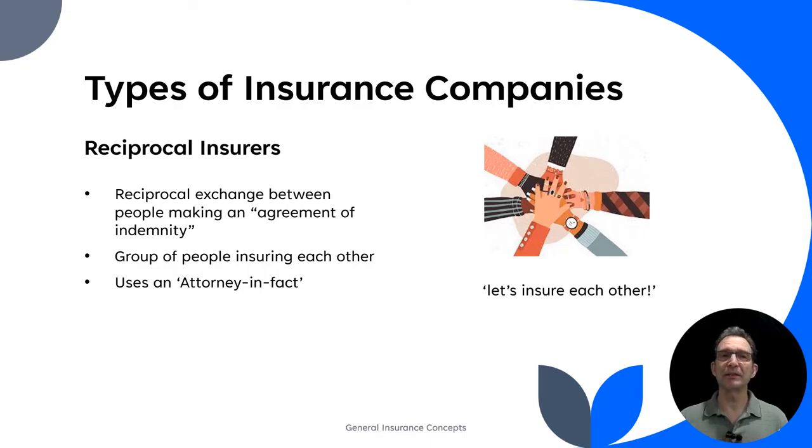So it's a very unique sort of situation. So again, to remember what's unique about reciprocal: reciprocal means covering each other, and it has an attorney in fact on board that's, I guess you could say, sort of a referee or somebody who's helping make that work in a legal and fair sort of way.